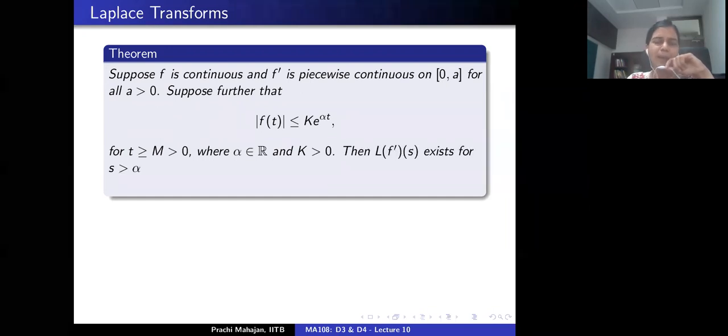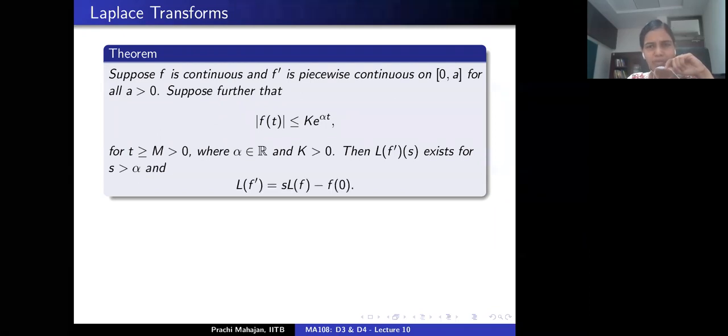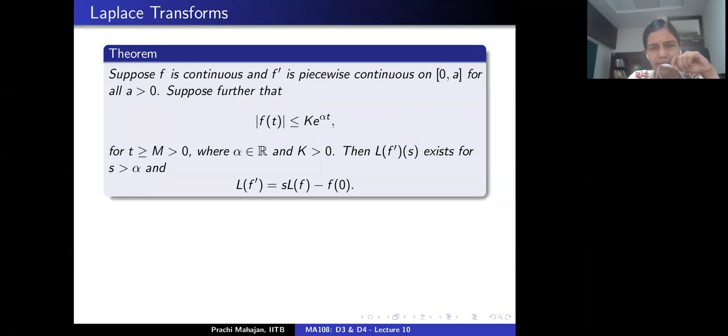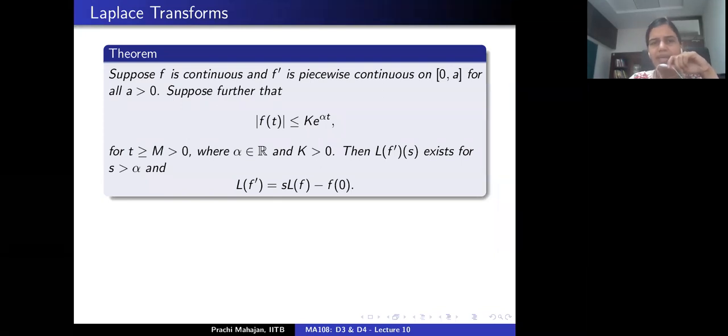Then the Laplace transform of the derivative of f exists for all s bigger than alpha. And in fact, one can write down the Laplace transform of the derivative of f in terms of the Laplace transform of f. The exact relation is as follows. The Laplace transform of the derivative of f is s times the Laplace transform of f minus the function f evaluated at 0, right? There are several things to be noted here.